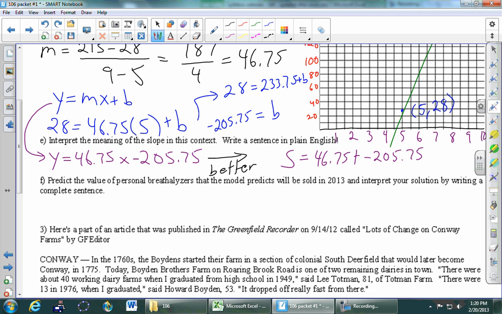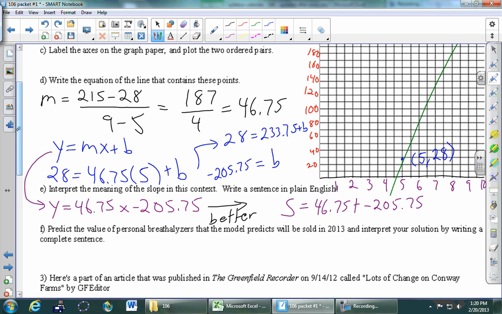I've said this before, but to try to figure out what slope represents, for me, I got to write the units. So I'm going to go back up here to the slope calculation. We did it up here in black. Upstairs was 215 minus 28. What were the units? It was dollars. So I'm just going to put dollars over here. It was actually millions of dollars, right? Okay. 9 and 5, what were the units? That was years, so time measured in years. So just by writing that, I feel like I've got a good sense at least slope is dollars per year. Just look at it, dollars per year.